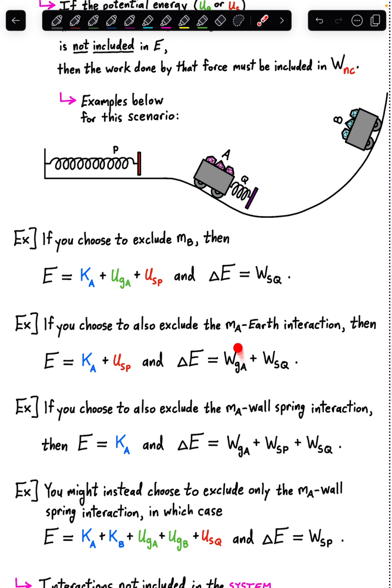So here it is, the work done by the force of gravity on cart A is going to have to appear on the right side of our conservation law if we don't include UGA in with the mechanical energy.